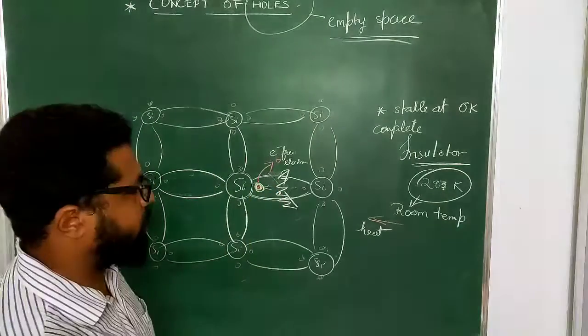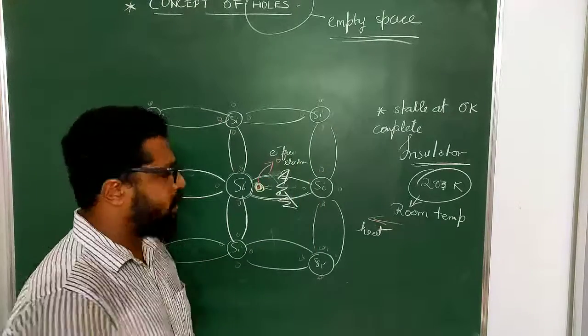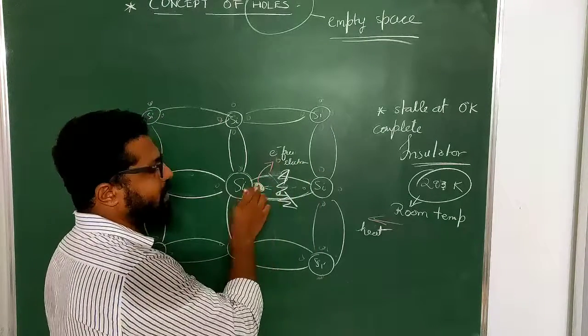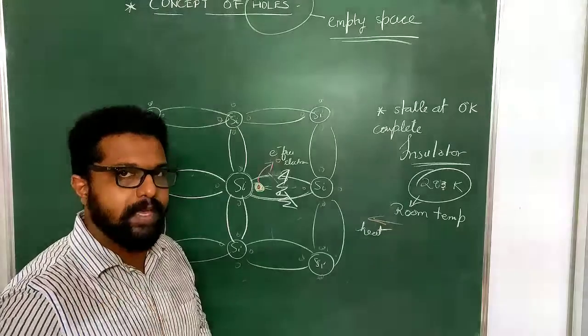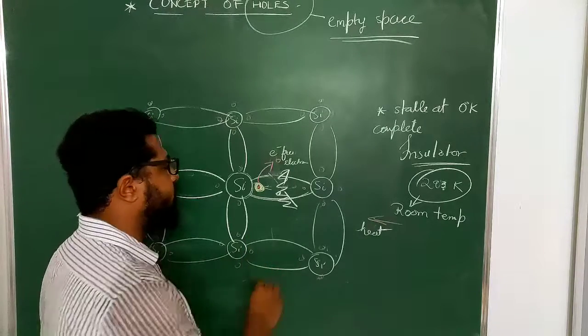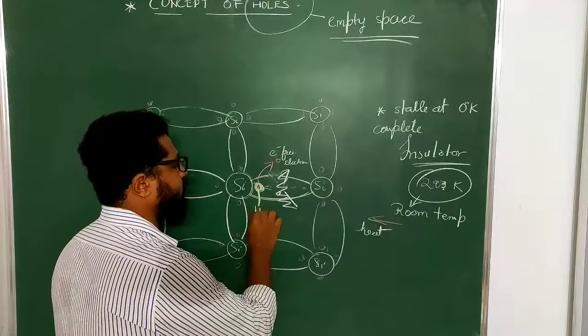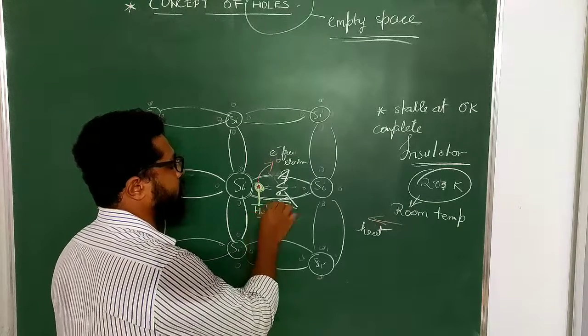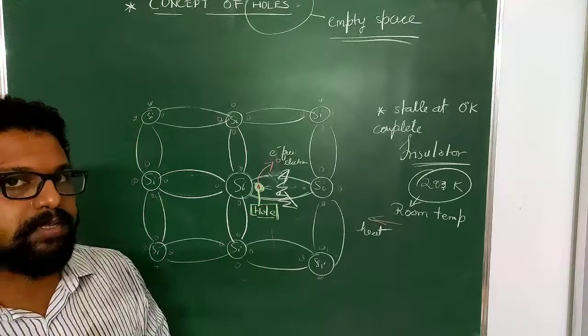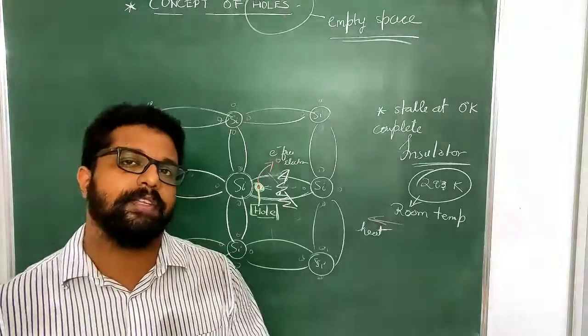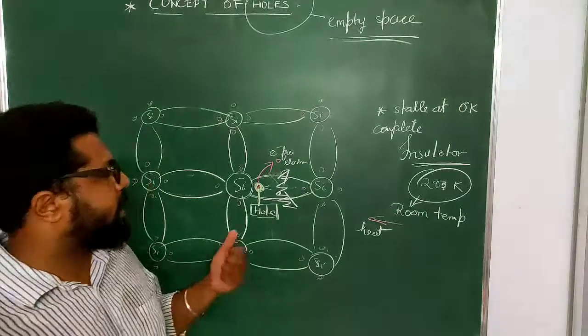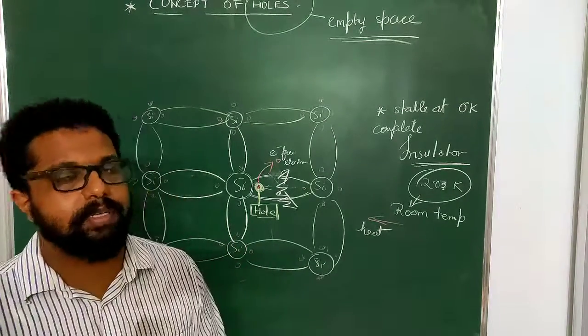The electron has jumped off, it is running all around, and it creates an empty space in the previous bonding which was already there. This empty space created is called a hole. The empty vacant space created by the electron is called a hole, and that's how the hole is formed.